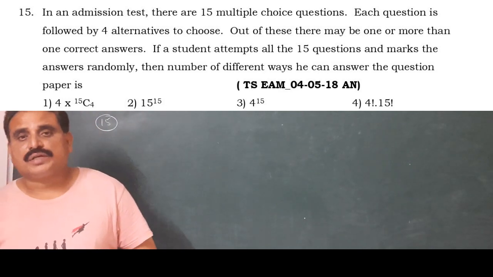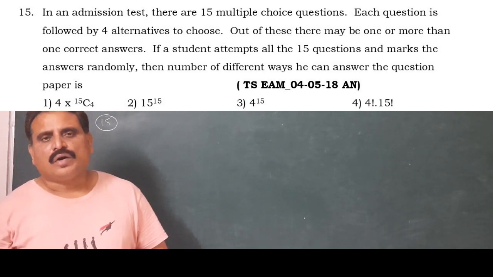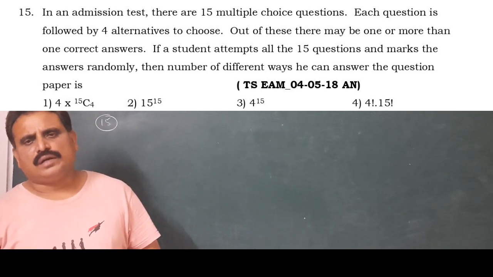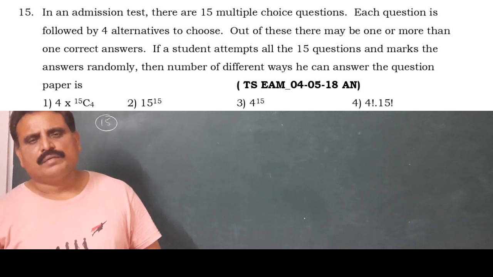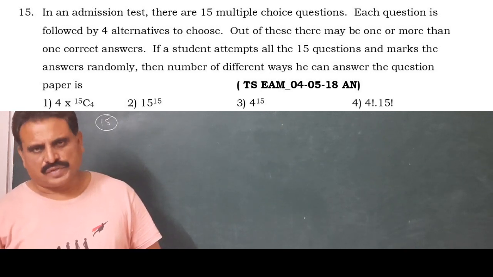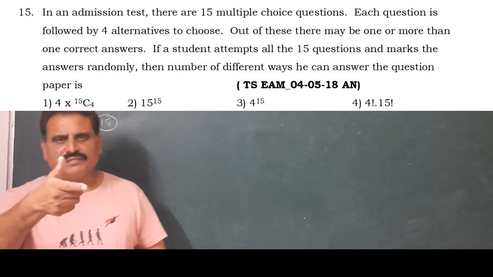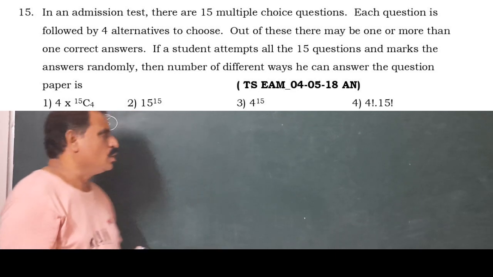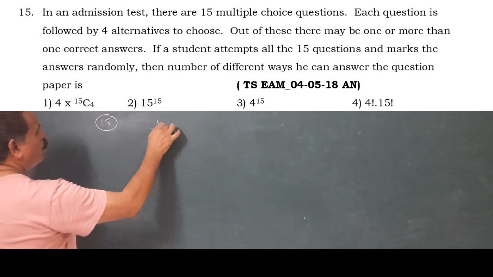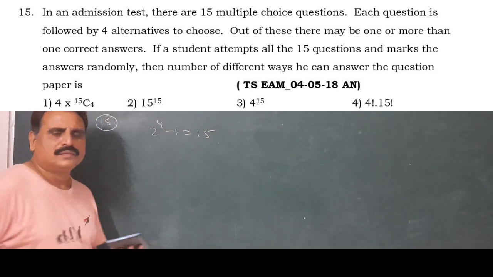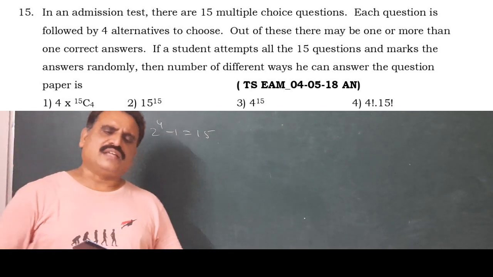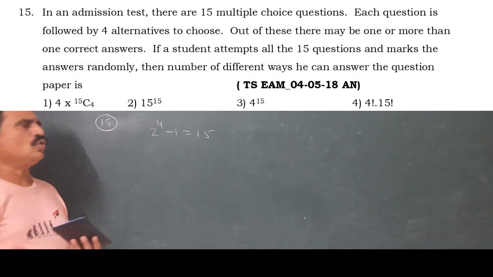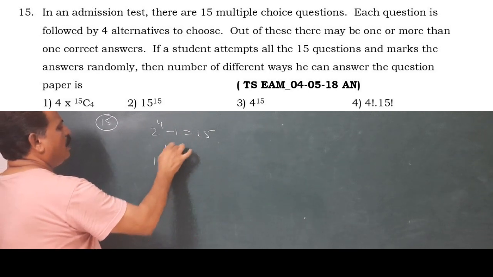Okay, here the number of questions is 15, but in how many ways can the student answer each question? That means the answer is one or more: 4C1 plus 4C2 plus 4C3 plus 4C4. 4C0 is missing. The sum of the binomial coefficients is 2 power 4, so the student can answer a question in 2 power 4 minus 1, that is 15 ways. So first question chances are 15, second question chances are 15, third question chances are 15, up to the 15th question, 15. So the total number of ways is 15 power 15.